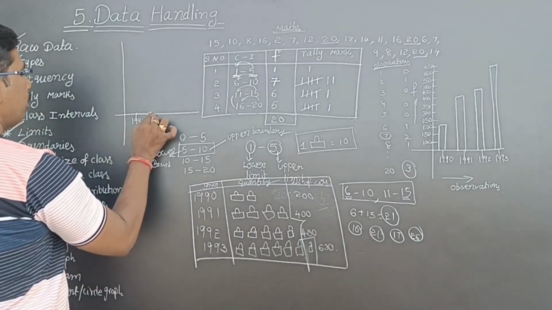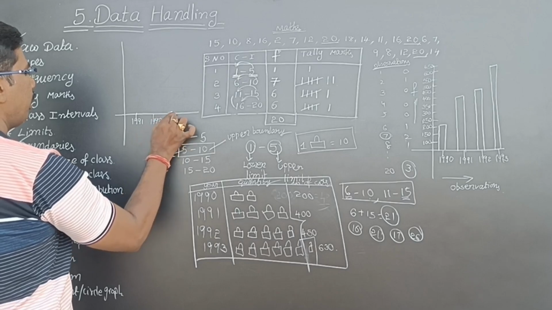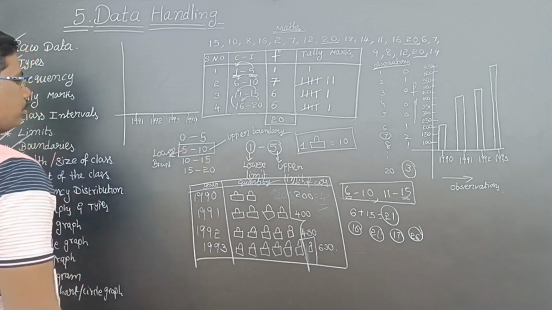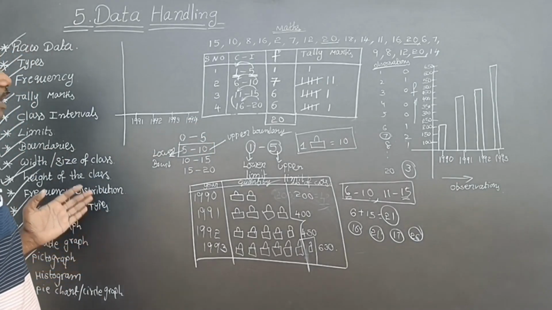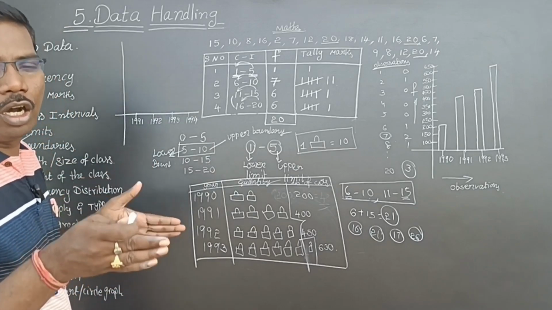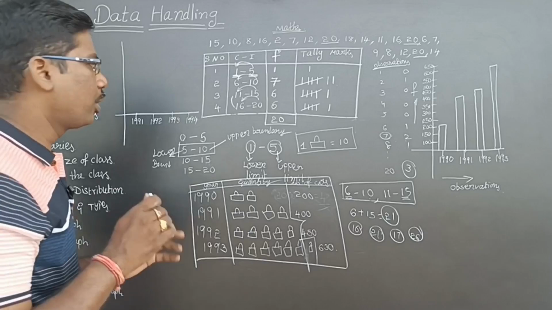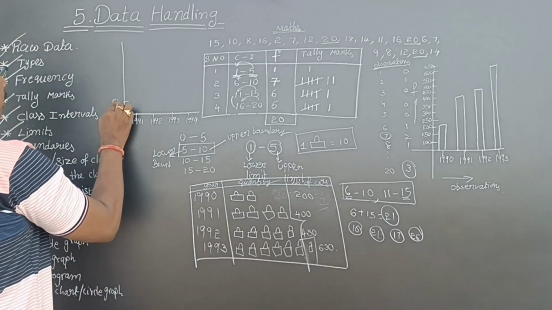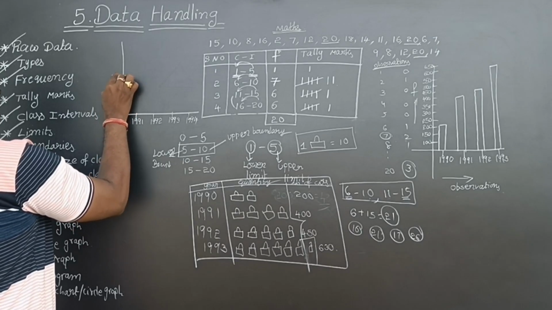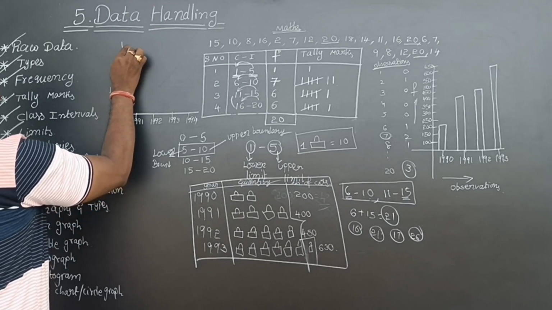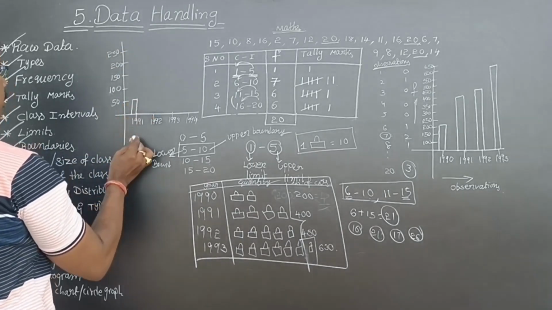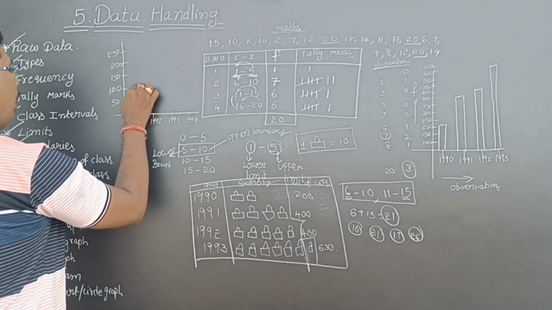So 1991, 1992, 1993, 1994, for example. What they have done, so the same company producing white cars and red cars. Same company, white cars and red cars. See here, this is 50, this is 100, this is 150, and this is 200. This is 250. Now see here, white cars they produced 50 and red cars they produced 100 in the first